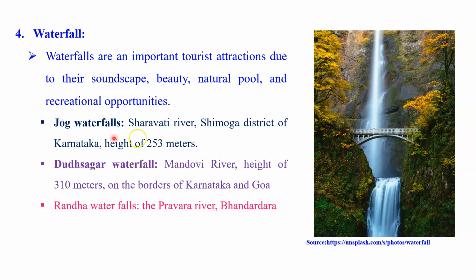It includes the Jog waterfall that is located on the Sharavati River, Shimoga district of Karnataka, and the height of this waterfall is 253 meters.